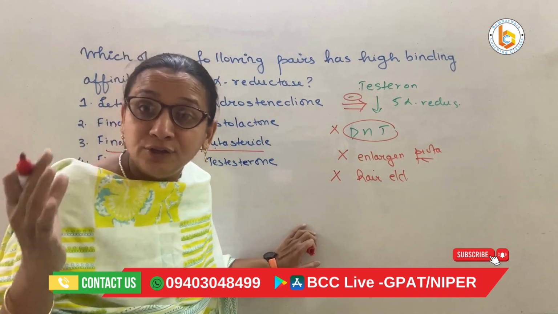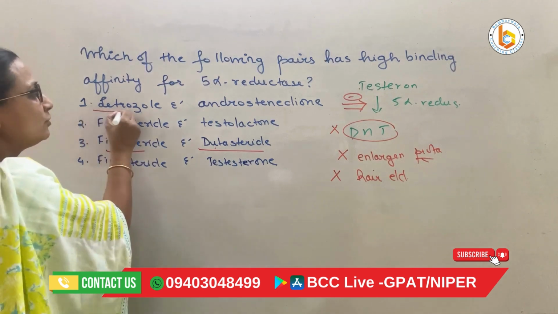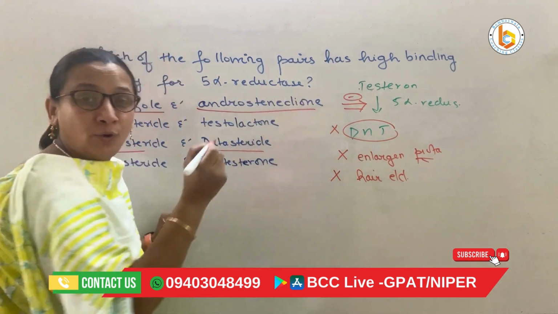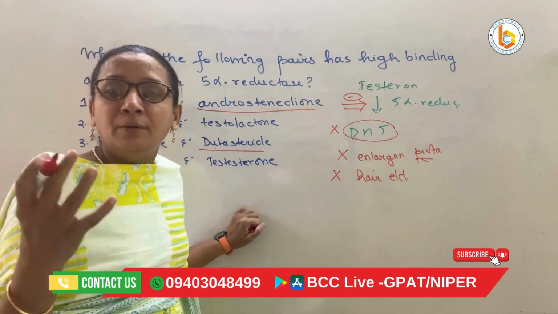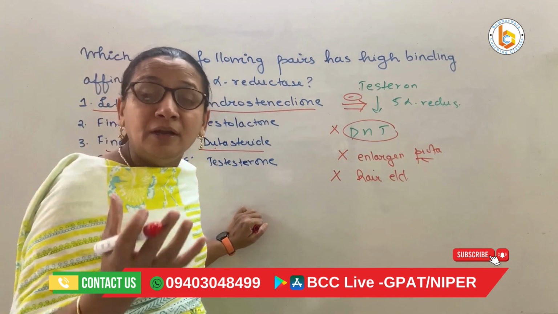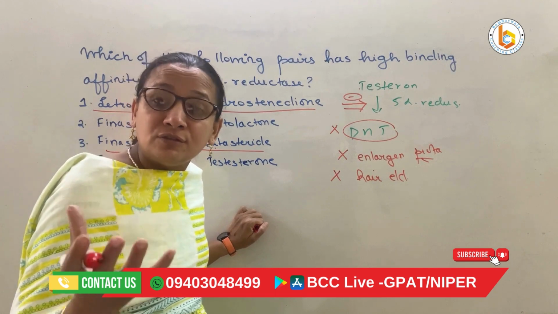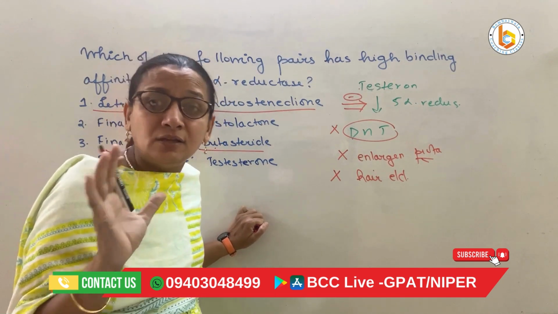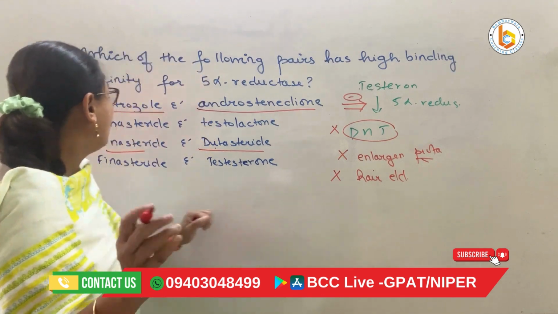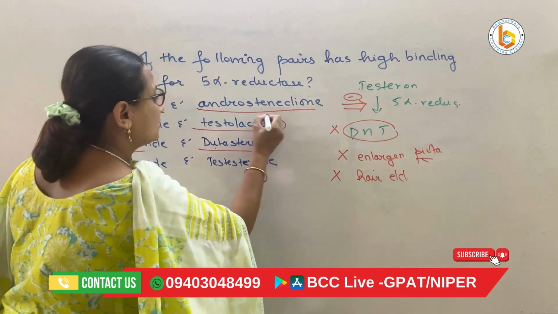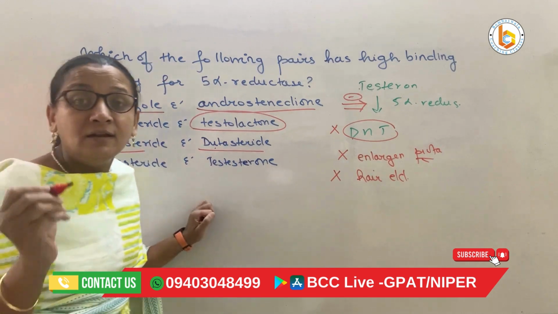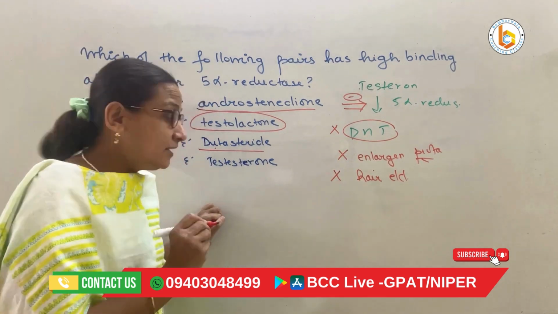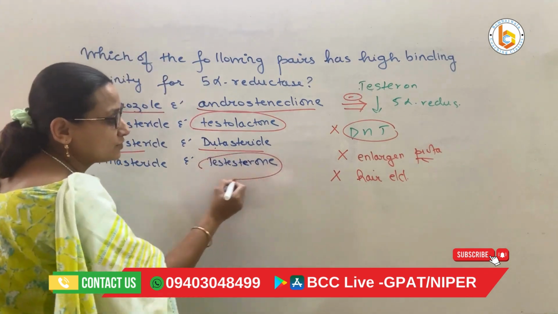Let us see the other options also. You know, letrozole is used in breast cancer. Androstenedione, this drug is basically used as a supplement. It is used as a precursor for synthesis of progesterone, estradiol, and testosterone. So it has nothing to do with 5 alpha reductase. Here it is testolactone. This is again used in treatment of breast cancer. This is also not having affinity to 5 alpha reductase. And here testosterone, of course, does not have affinity.